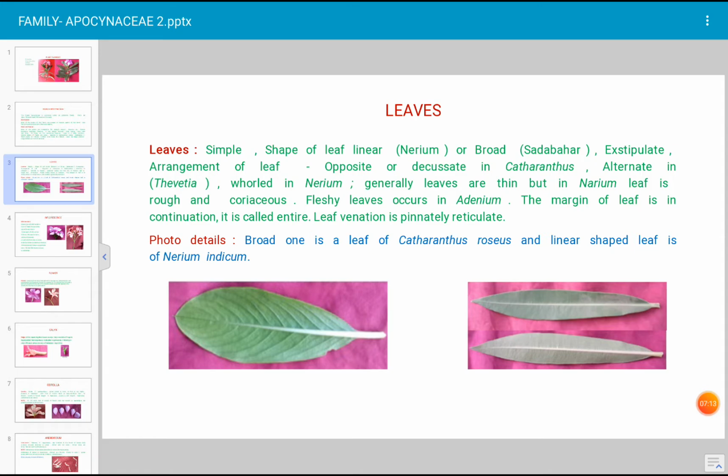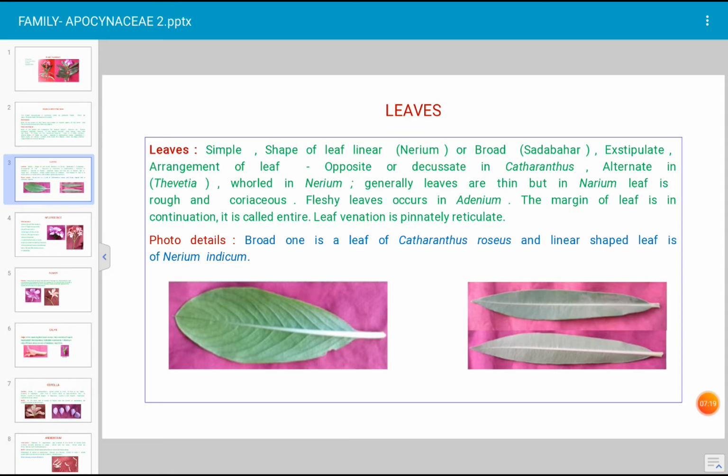How is the venation of the leaf? Leaf venation is reticulate. The reticulate venation, that is net-like venation. What is venation? It is the pipeline of the plant. And reticulate venation is the characteristic feature of a dicot plant. It is a dicot plant.